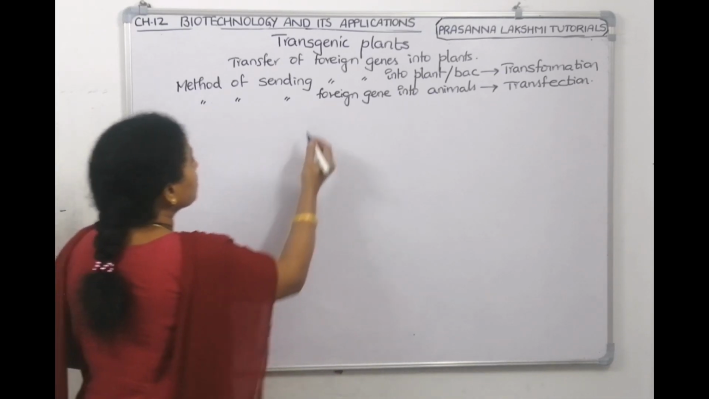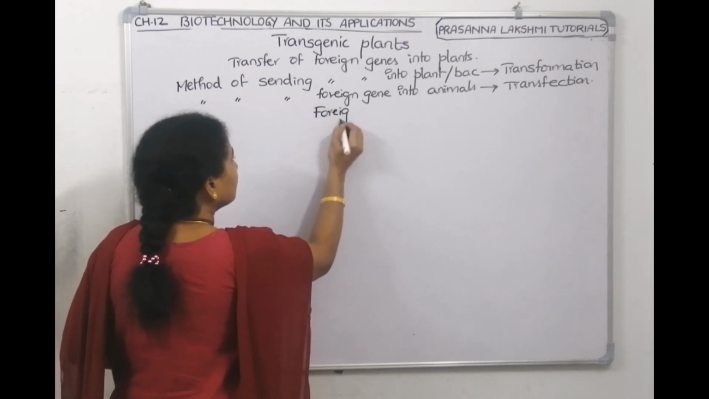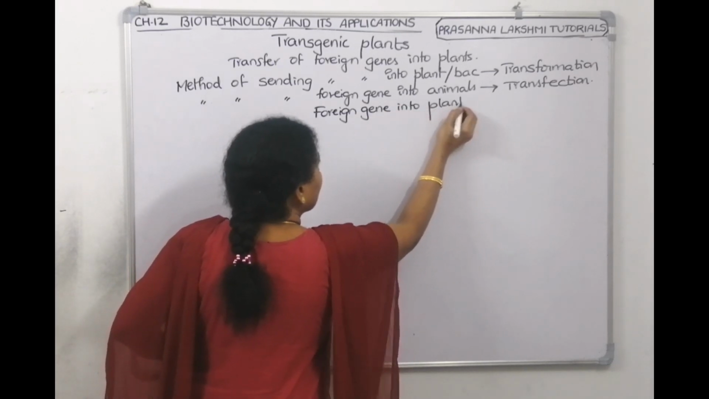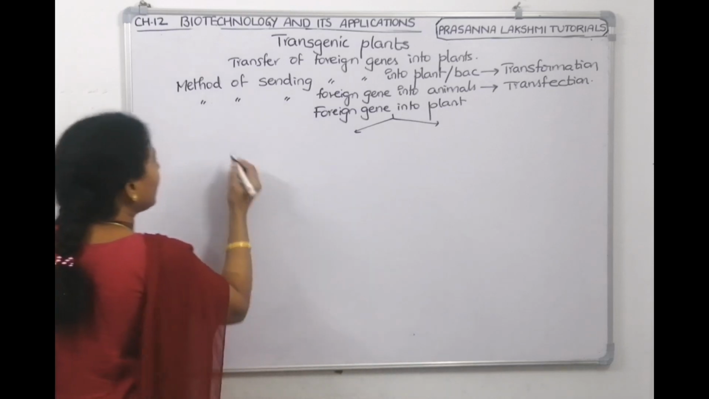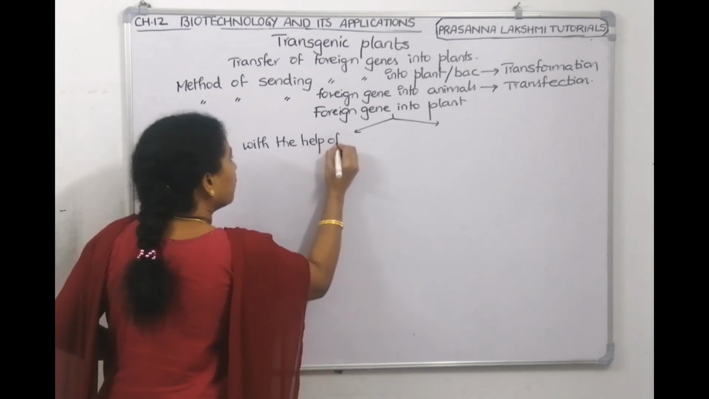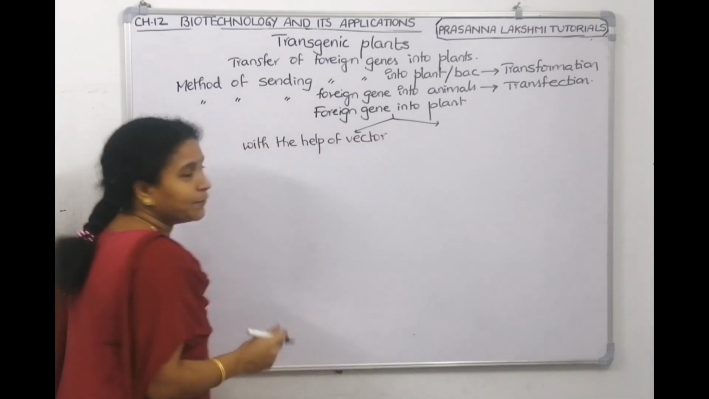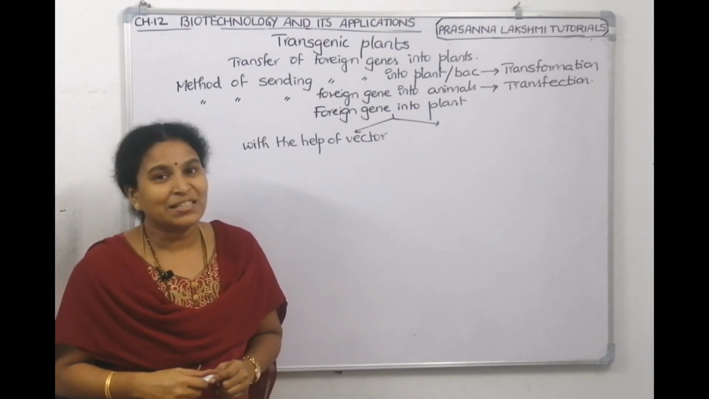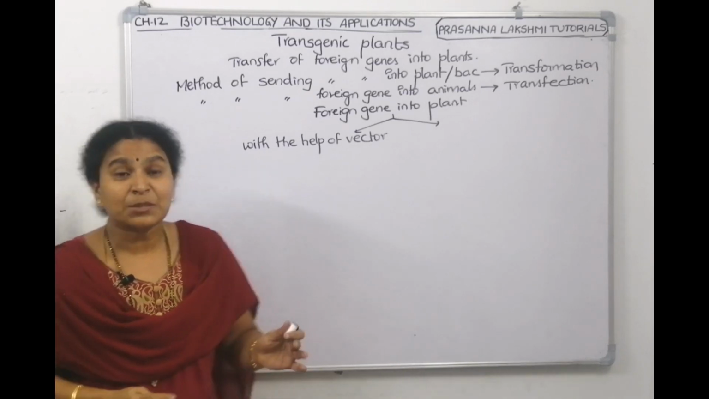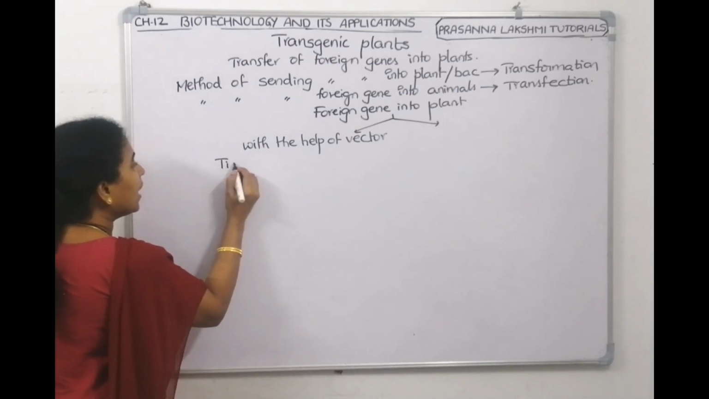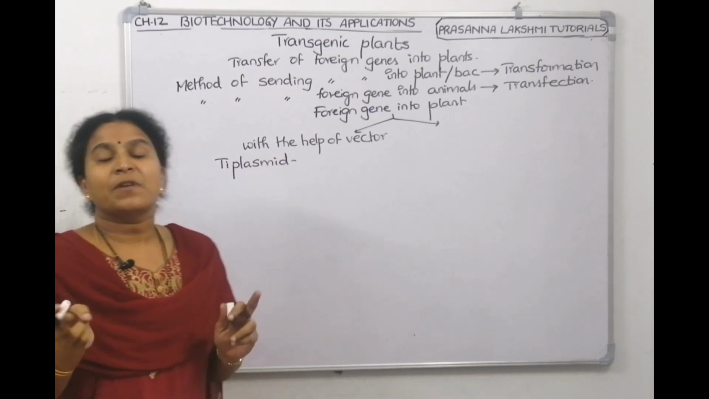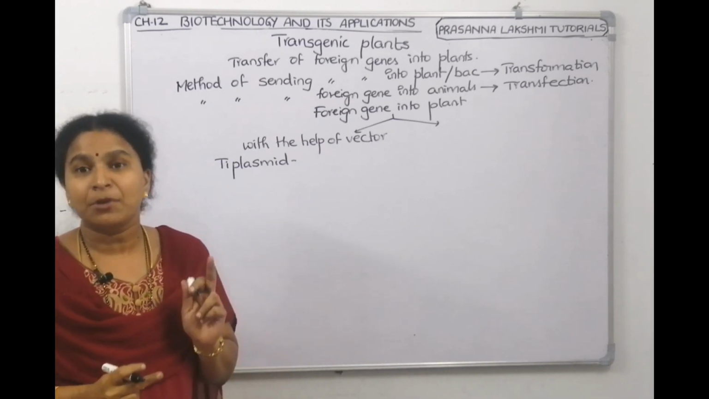So if you want to introduce a foreign gene into a plant, there are 2 ways. One way is with the help of a vector. If you want to send anything into bacteria, pBR is a vector. If you want to send anything into the plant, who is the vector? Ti plasmid is the vector, right? From where are you borrowing this Ti plasmid? From a soil bacteria called Agrobacterium tumefaciens.